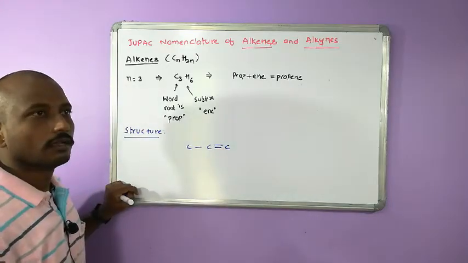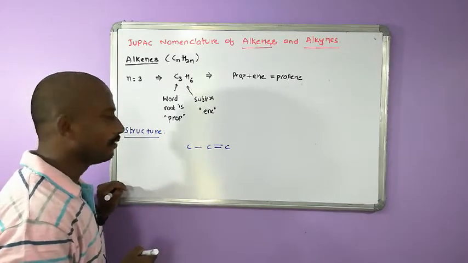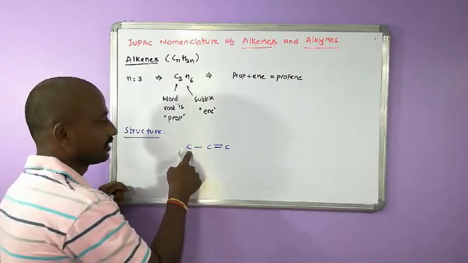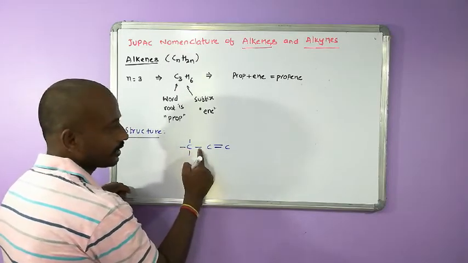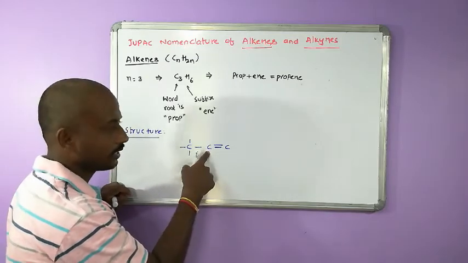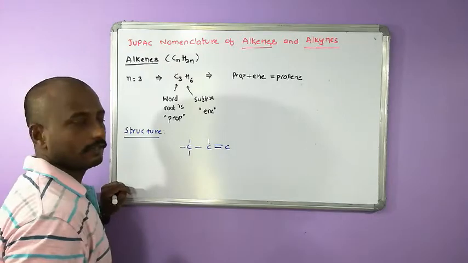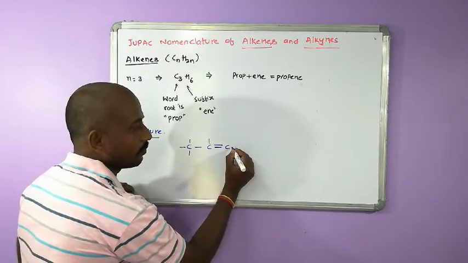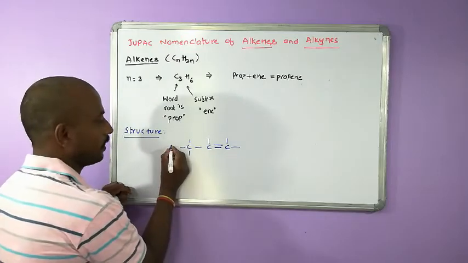Now count the number of hydrogens around each carbon. This carbon is short of 3 hydrogens. This carbon already has 3 bonds around this central atom, so 1 bond is required. This carbon is short of how many bonds? 2 bonds. So keep hydrogens.